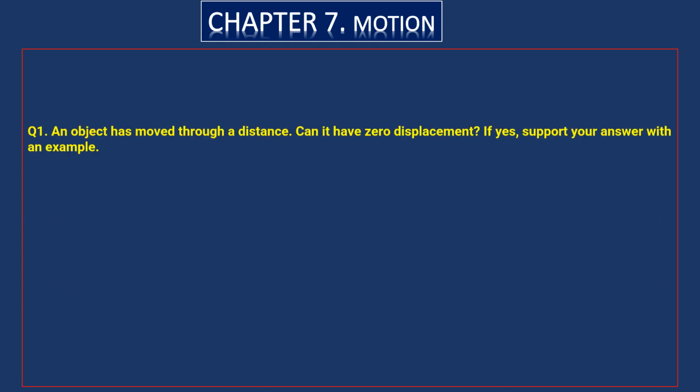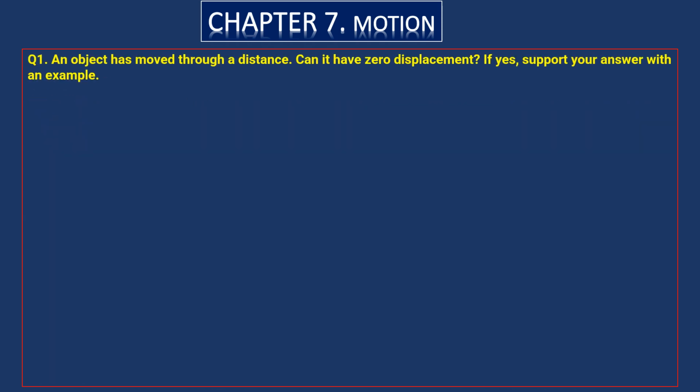Now, children, we will discuss a few numericals here from the chapter Motion. Here is your first question. An object has moved through a distance. Can it have zero displacement? If it is so, support your answer with an example.